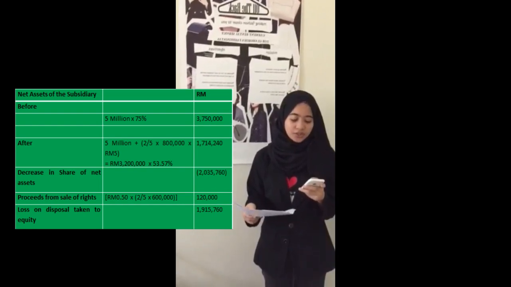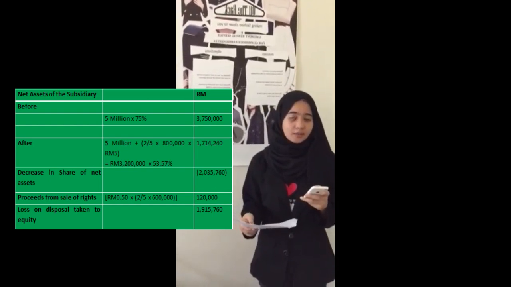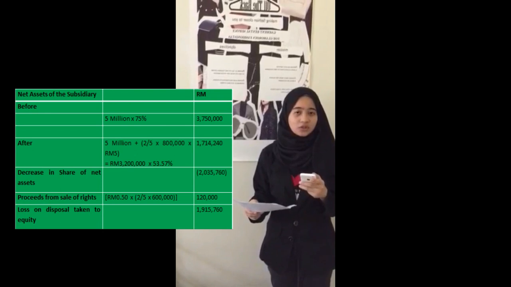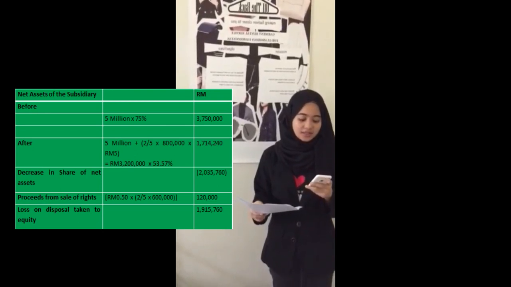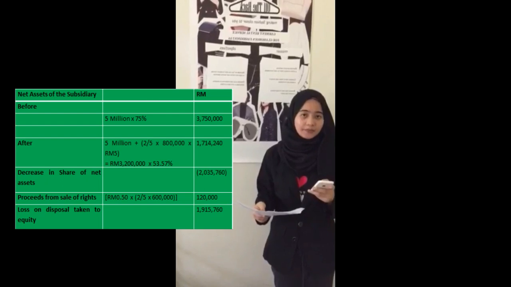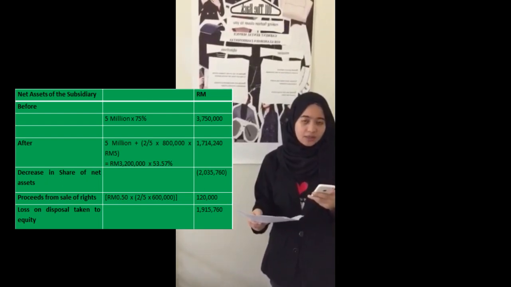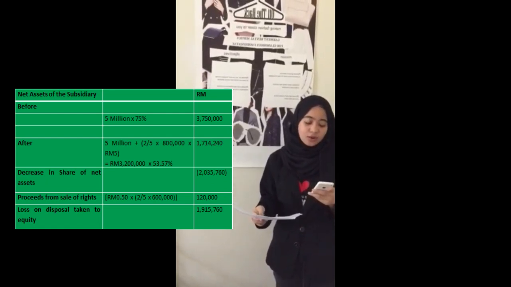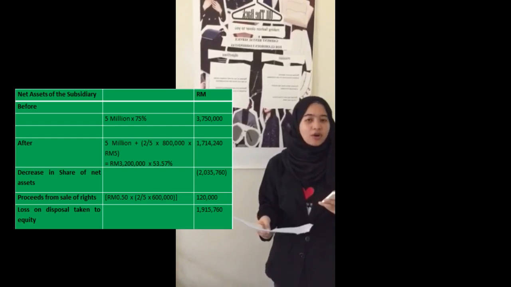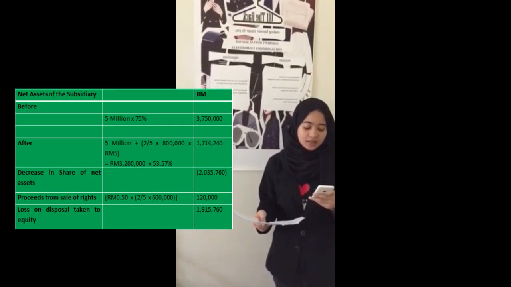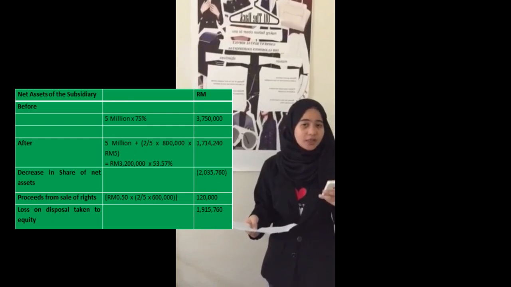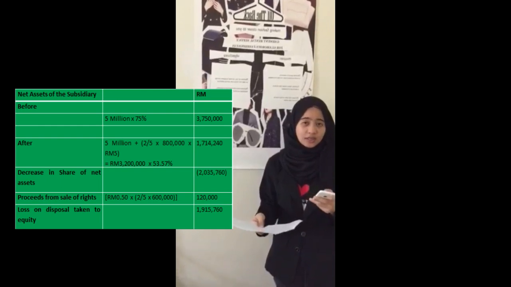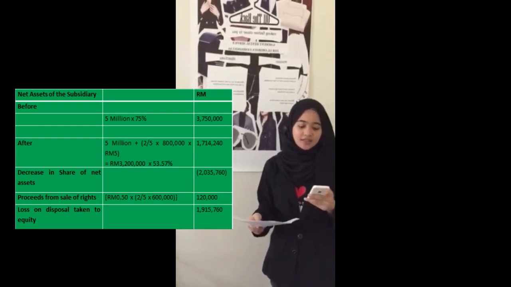After the rights were issued, the share capital rises to 1,120,000 shares, plus 5 million from the initial fair value of the net assets. This is equivalent to 3.2 million ringgit. Out of this amount, Lili Berhad now holds 53.57%, which is equivalent to 1,714,240 ringgit. Thus, the amount after is reduced by the amount before, and you will get the decrease in share of net assets of 2,035,760 ringgit.